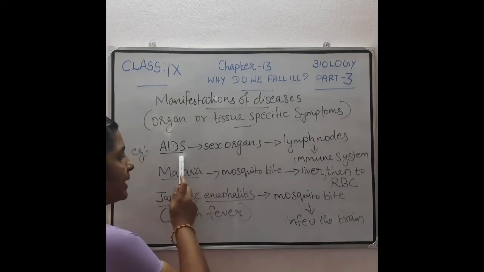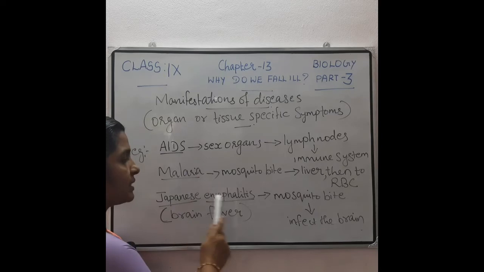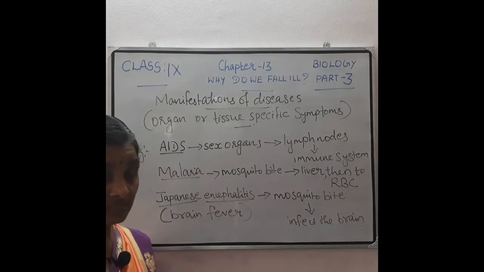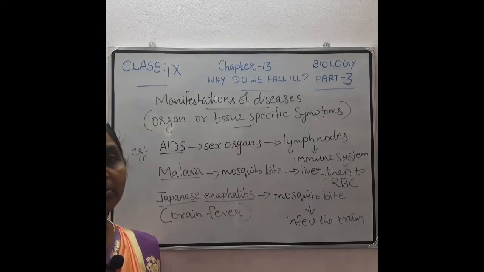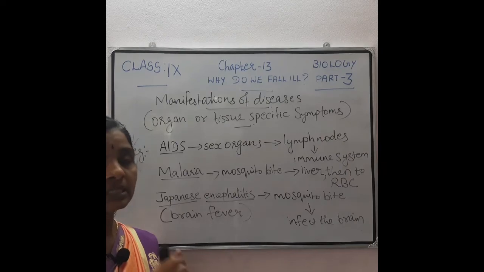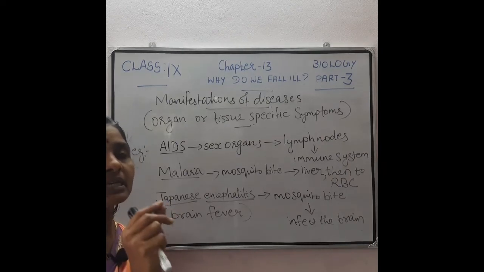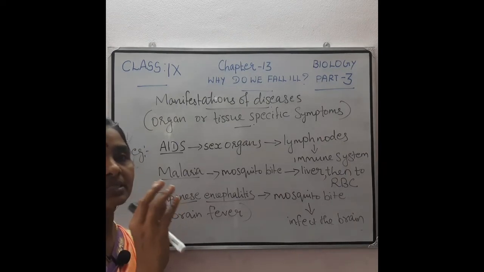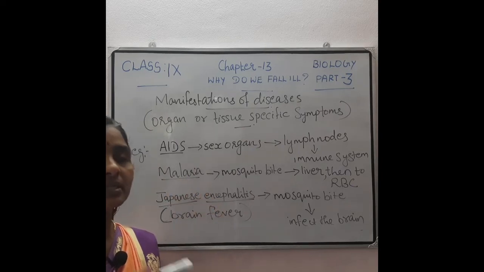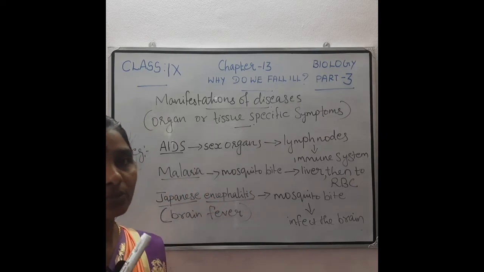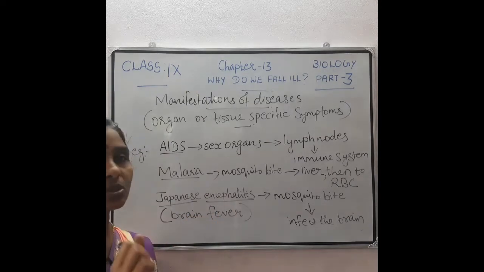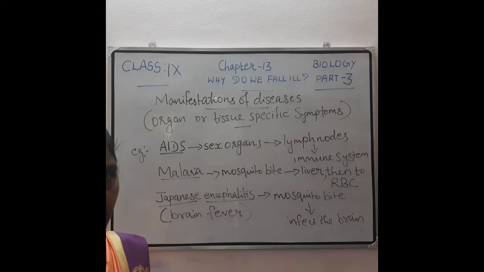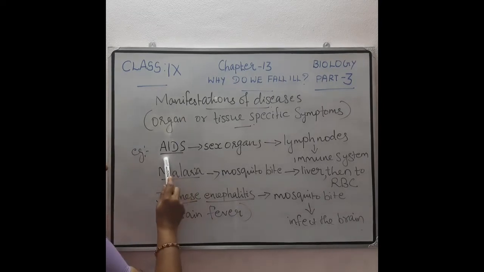But in the case of AIDS, malaria, Japanese encephalitis, in these diseases the target is not connected to the point of entry. In the previous topic I told about how some microorganisms select a part, tissue or organ related to their point of entry. But these diseases are not related to their point of entry. For example, AIDS.